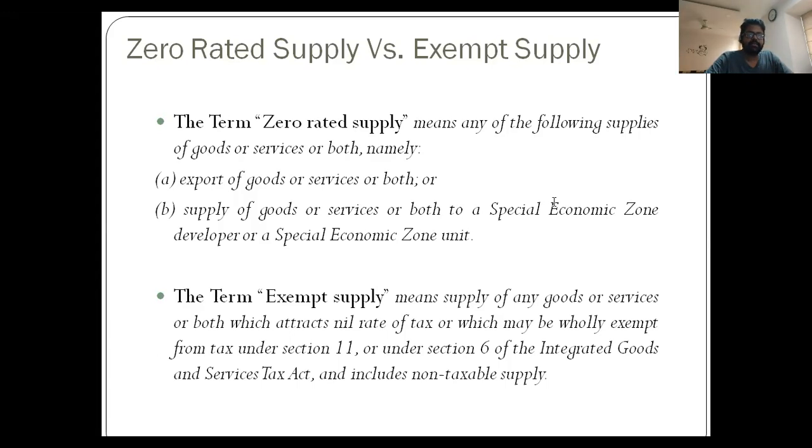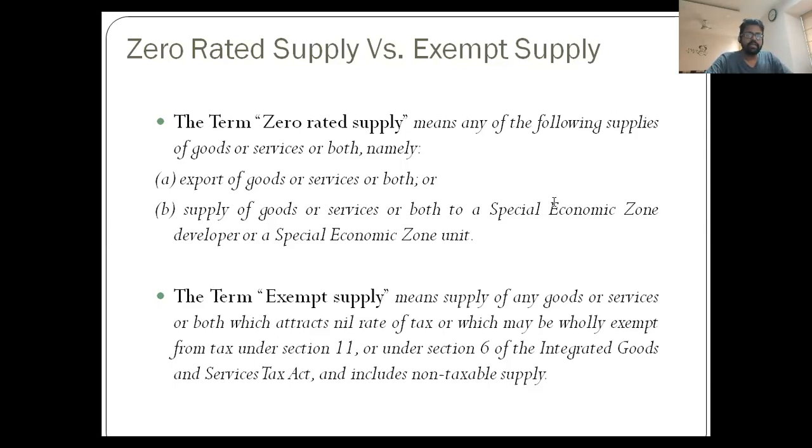Secondly, the term exempt supply is also defined, which means supply of any goods or services or both which attract nil rate of tax, or which may be wholly exempt from tax under section 11 of the CGST Act or section 6 of the IGST Act. This also includes non-taxable supply. So ideally three cases are covered. One is where the commodity itself has a tariff rate of nil percent, 0%.